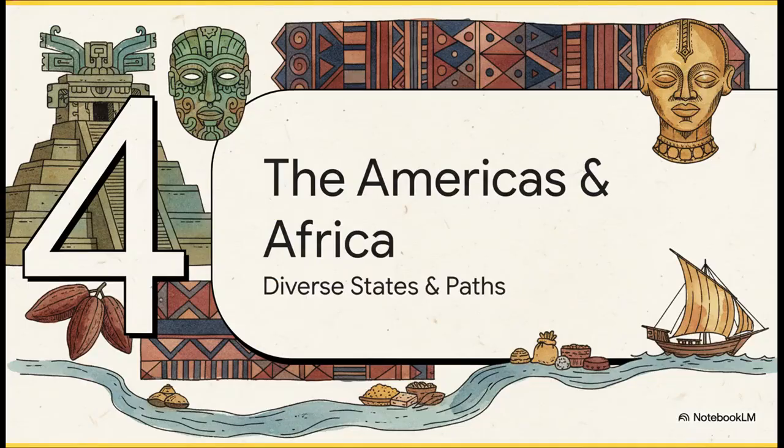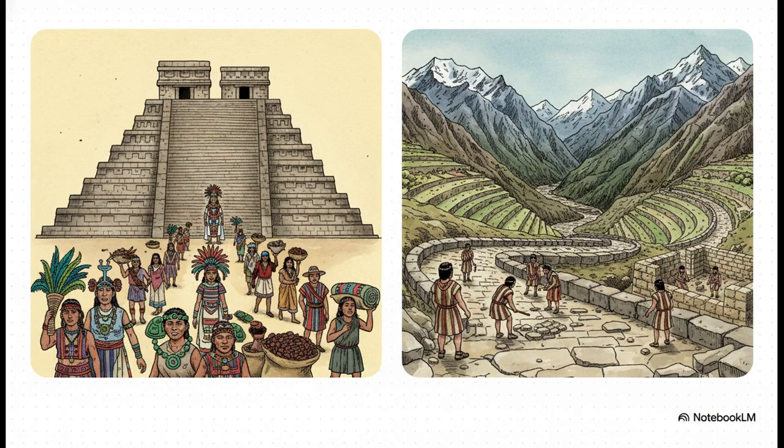Now we're going to jump across the major oceans to the Americas and Africa. These continents were developing massive, complex societies totally on their own terms, pretty much disconnected from the Eurasian world we've been talking about. So, in the Americas, you have these two colossal empires, the Aztecs and the Inca, and they could not have been more different in how they ruled.